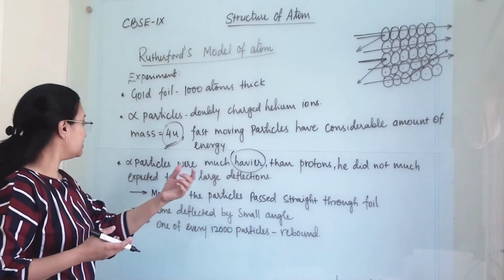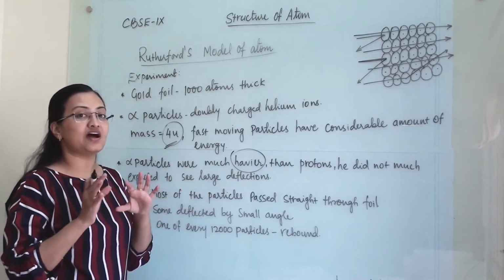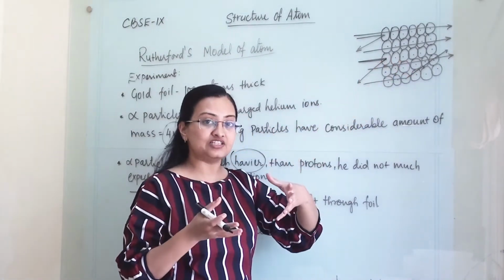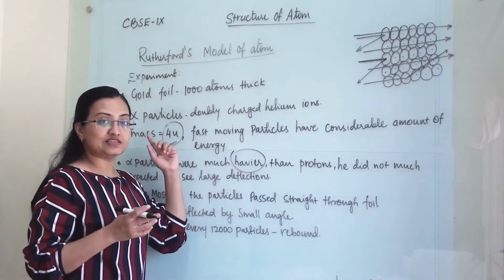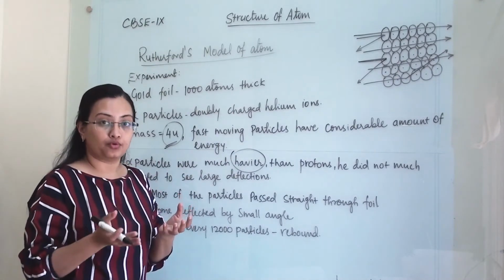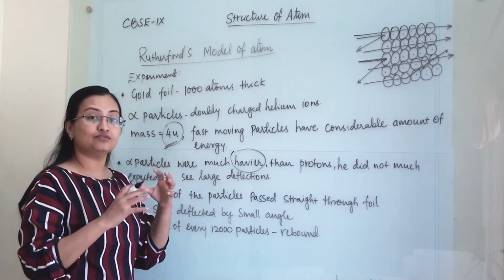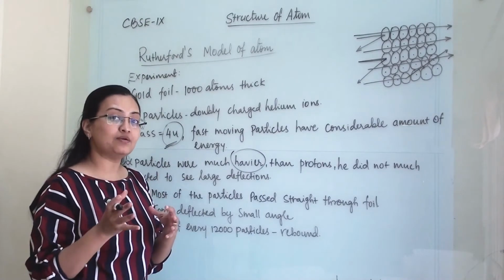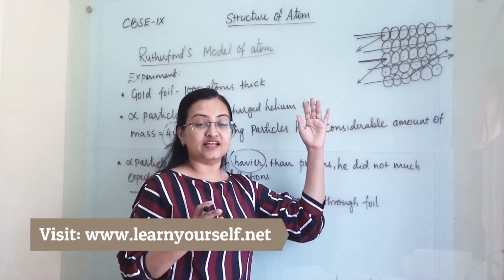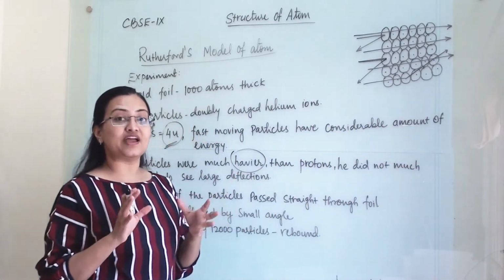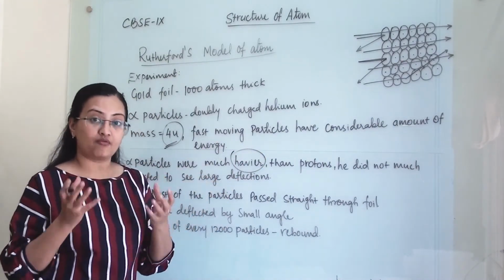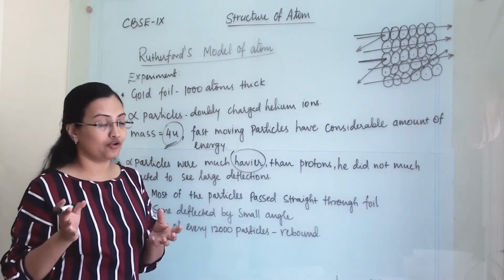He did not expect to see a large deflection, because he thought that the atoms have negligible mass, but the particles he was bombarding on the foil have much more weight compared to the proton. They have 4 units of mass and a considerable amount of energy, so they should pass through the foil. That is what he expected. He did not expect to see much deflection of these rays, because they were quite heavy and had quite a lot of energy.